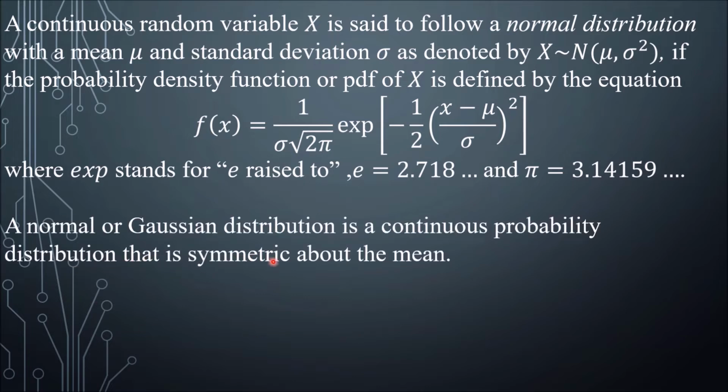A normal or Gaussian distribution is a continuous probability distribution that is symmetric about the mean. So when we say symmetric about the mean, it is in the middle, and the right side of the mean is equal to the left side of that mean. It is also called Gaussian distribution in honor of the renowned German mathematician Johann Carl Friedrich Gauss, who derived the equation of its probability density function. So he derived this equation.